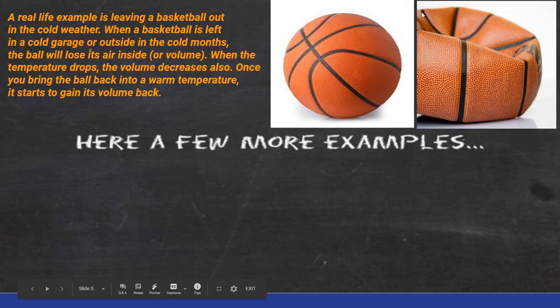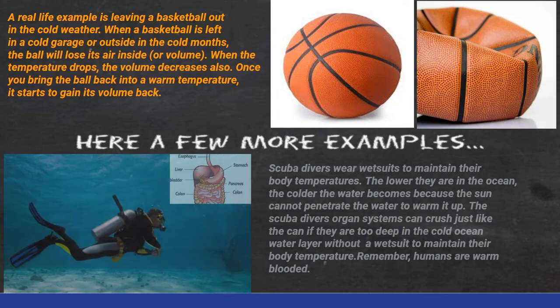Why is it imploding in the center? It's losing its air because we have air on the outside and we have air on the inside. So therefore, it's losing its air or its volume when the temperature drops. Now, when the temperature goes back up, you simply put more air in the ball and it will retain its shape. So that's one real life example for the experiment.